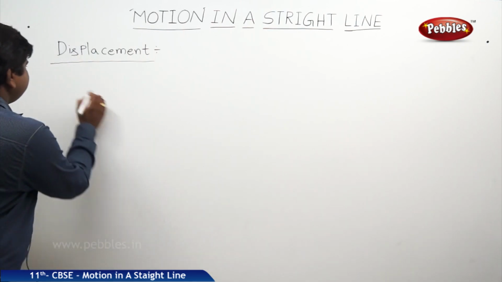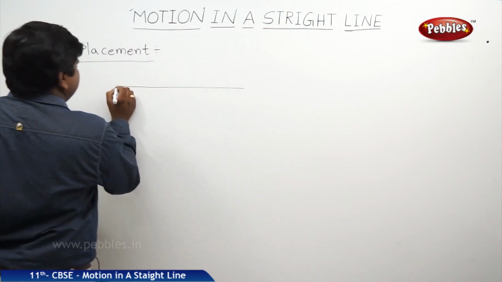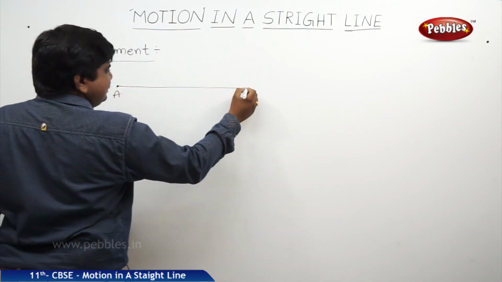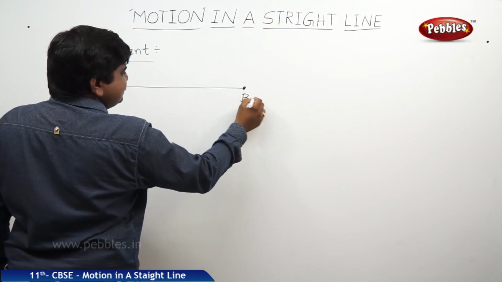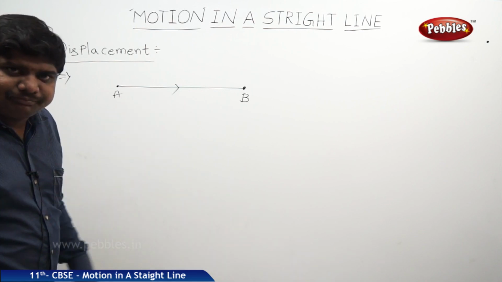In the previous example, the initial position is A and the final position is B. This straight line is the actual path followed by the body.